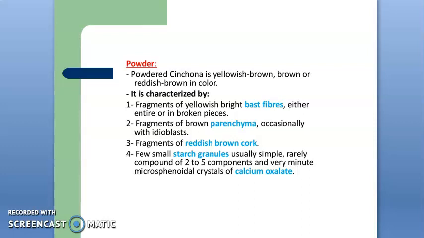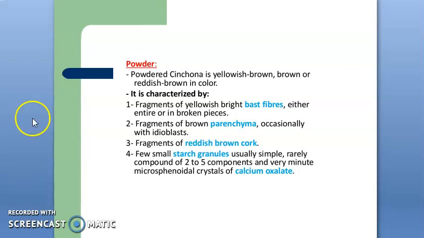In case of microscopy of this cinchona bark, when we study its transverse section, it shows thin walled cork cells, followed by phloem and the cortex. The cortex consists of several secretory channels and phloem fibers, medullary rays with radially arranged cells, and idioblasts of calcium oxalate crystals.